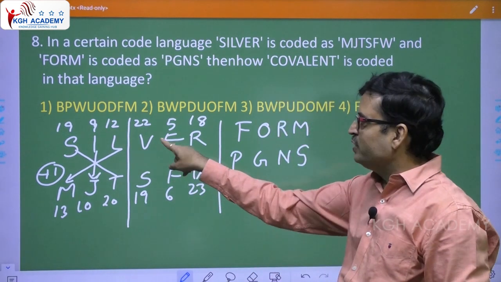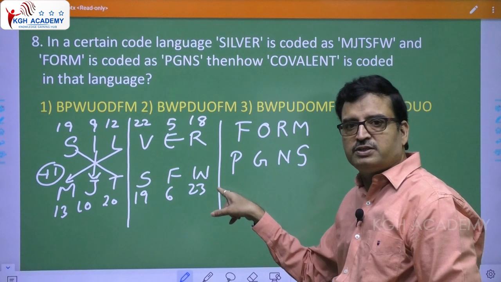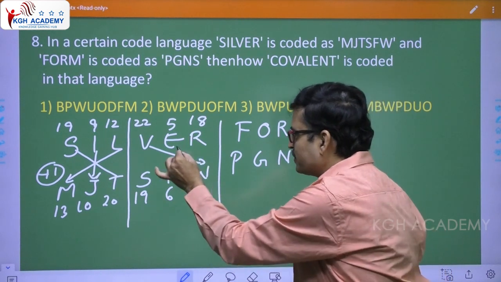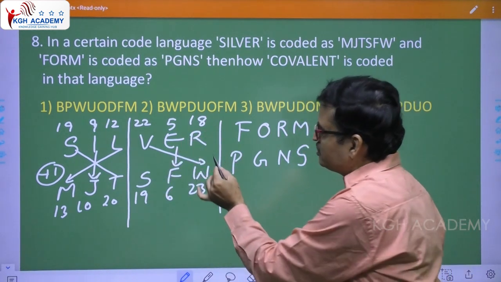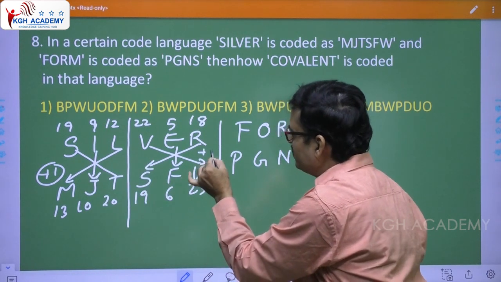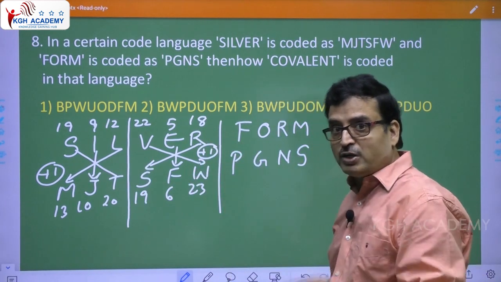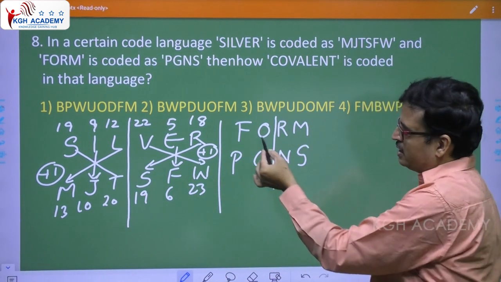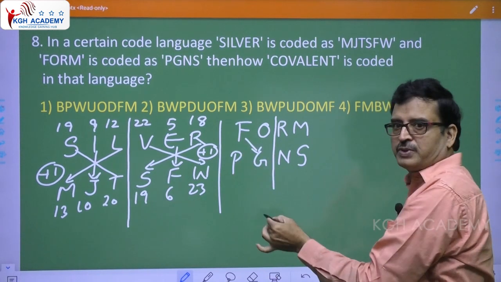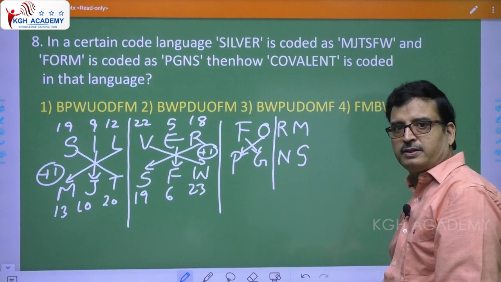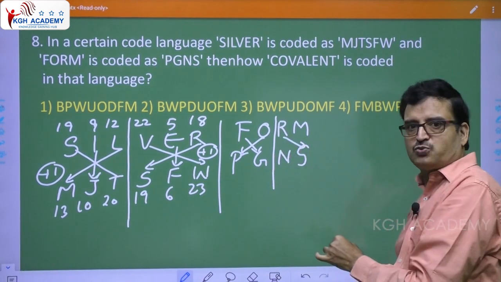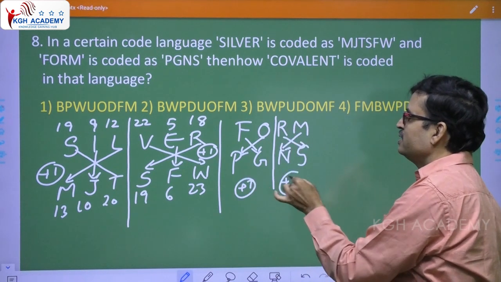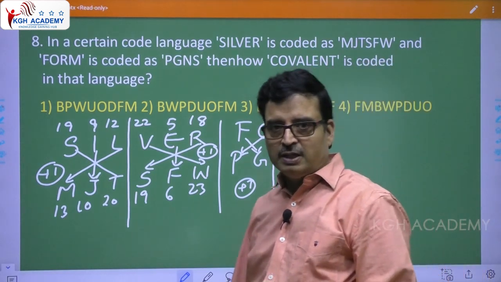Now see here, V, W, 22, 23, 22 plus 1, see here, E, F, EF. Okay, see here, RS, so plus 1, cross coding. Now we also verify with the second one. Divide like this. FG plus 1, OP plus 1, RS plus 1, MN plus 1. So please note plus 1, they have gone for cross coding. Am I clear? And what is cross coding?